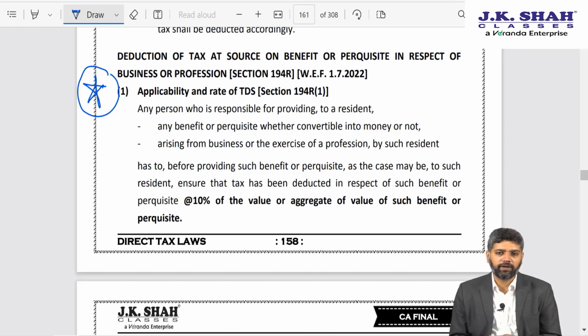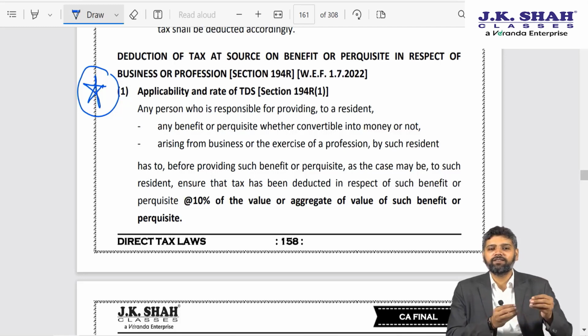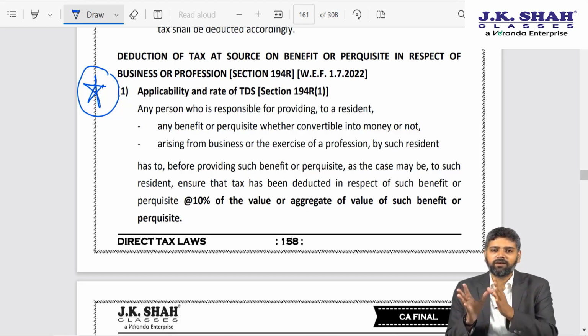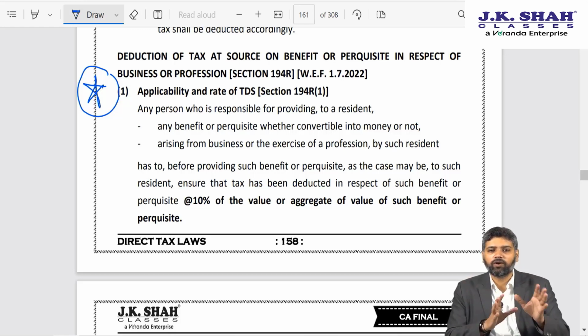Let us say in a hospital, a patient is about to undergo a surgery. The chances of survival are 50-50. The doctor performs that 12-hour long surgery and the patient is ecstatic. Apart from paying whatever is the hospital charges and doctor's fees, the patient gives maybe some gold watch or maybe some Bhagwan ka idol made of gold to the doctor, and he says this is a token of my gratitude towards you.